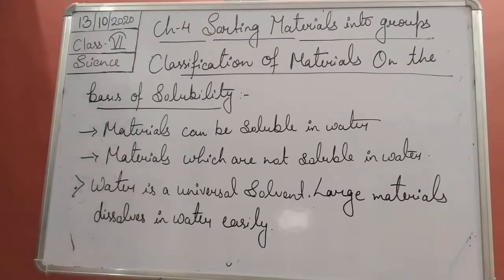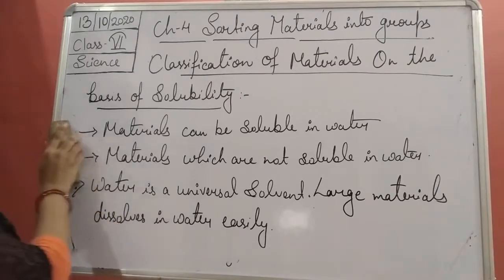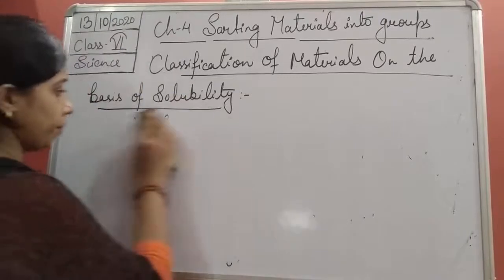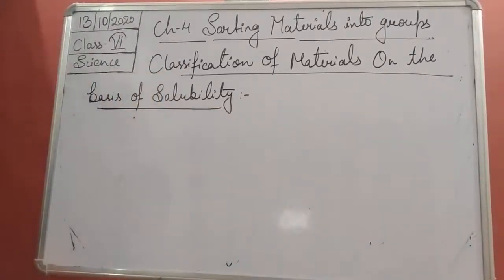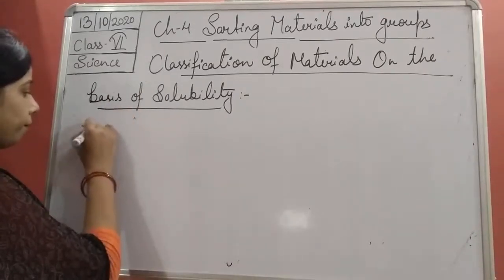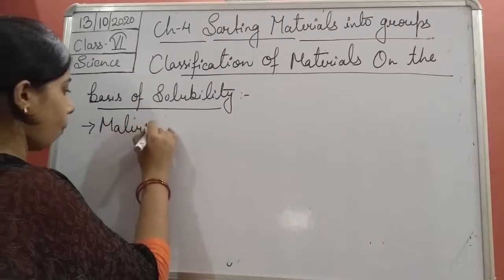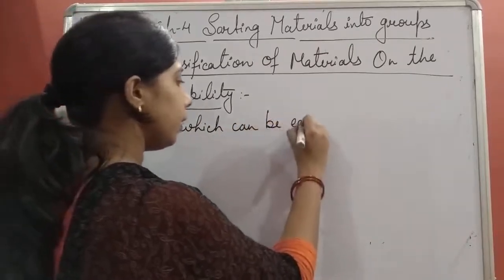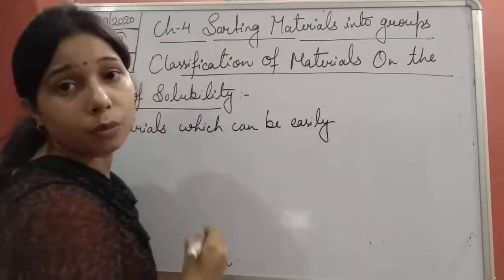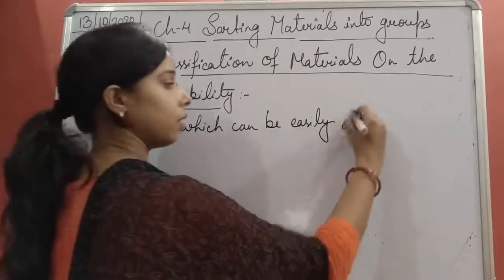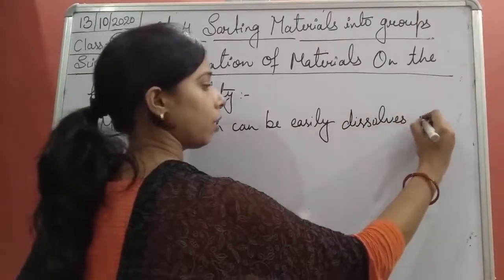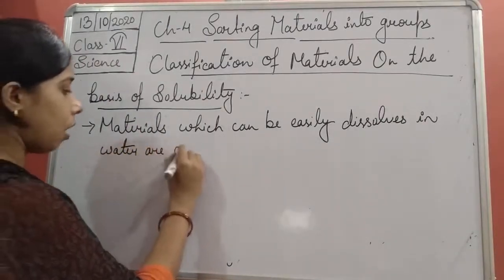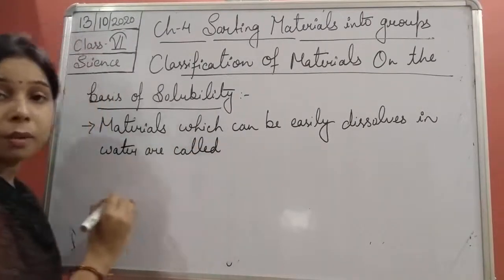Okay, so we can say that materials which can easily dissolve in water are called soluble materials.